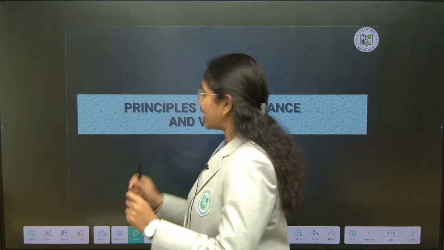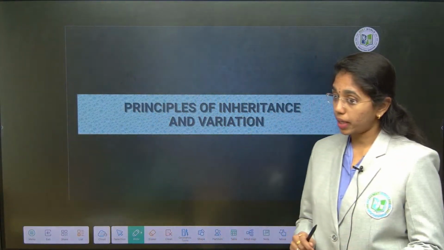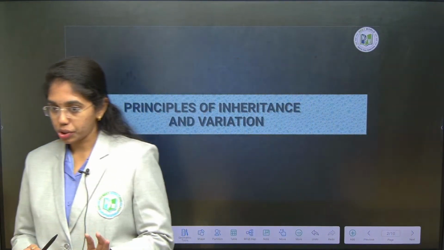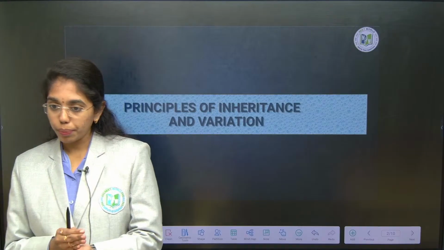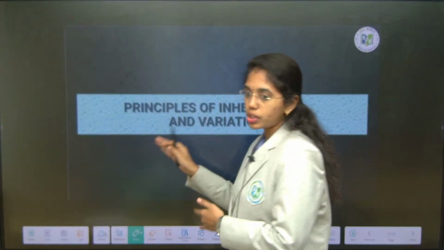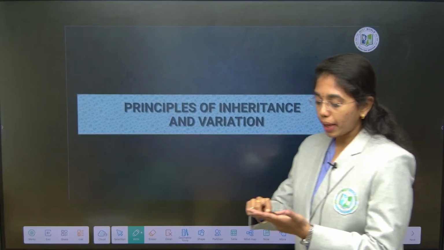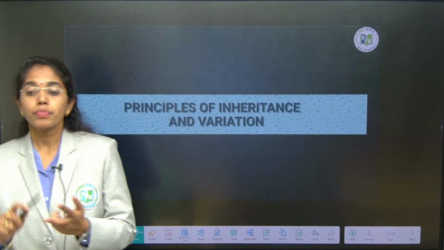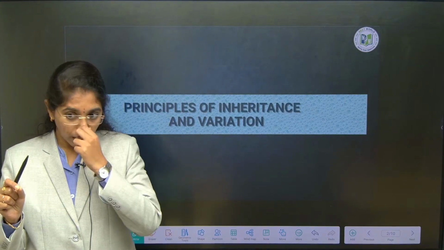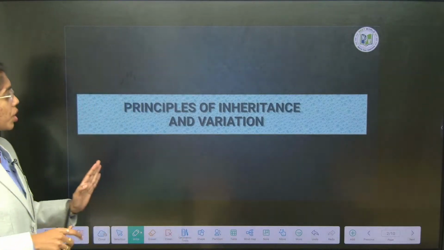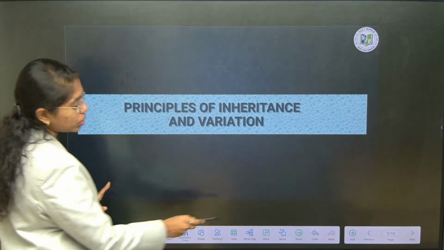So yes, we are starting with genetics, which is very important. If you take the 2025 paper into consideration, I can tell you that about a quarter of the biology paper is from genetics. The questions are asked from genetics, combined principles of inheritance and variation and molecular basis of inheritance. You will get 25% in your exam if we analyze the 2025 paper. As such, I will tell you how you have to go through this chapter.